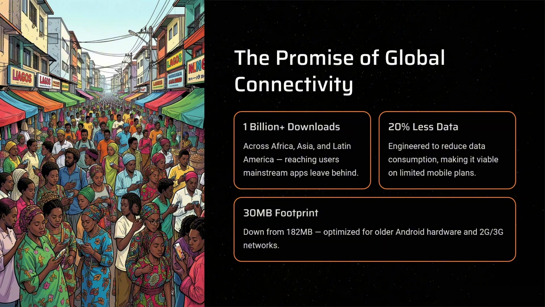So, the promise of global connectivity: 1 billion plus downloads across Africa, Asia, and Latin America, reaching users mainstream apps leave behind. It also uses 20% less data, engineered for reduced data consumption, making it valuable on limited mobile plans, and a 30 MB footprint down from 182 MB, optimized for older Android hardware and 2G to 3G networks.